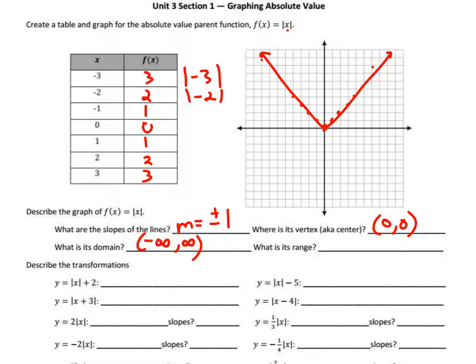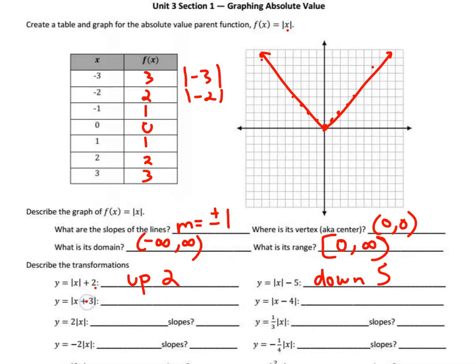But the range was only above the x-axis, or 0 at the x-axis and above, so 0 to infinity with the bracket on 0. Infinity never gets a bracket. Now we want to talk about transformations. If I said take all those numbers and add 2 to them, the y values are going to go up 2. So all you're doing is moving it up 2, which we've talked about transformations, so this should be a review part. If I subtracted 5 from all the y values, the entire graph just moves down 5.